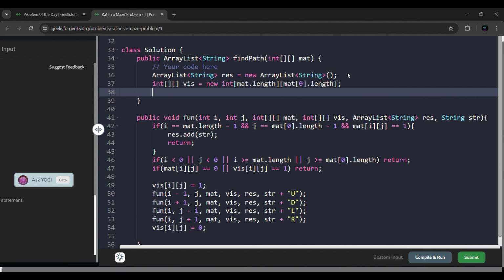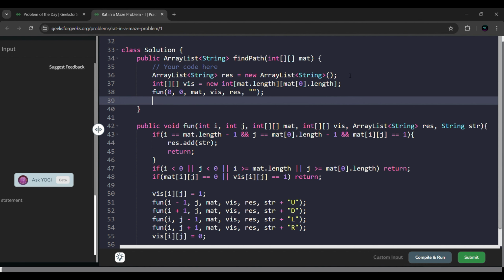So our visited 2D array size will be similar to that of the matrices, and now we'll do the function call. The i and j values will be initially 0, and matrices as usual, visited array, along with our resultant array list and str which will be empty initially. After this the function call will be made, and in the end we'll return res.